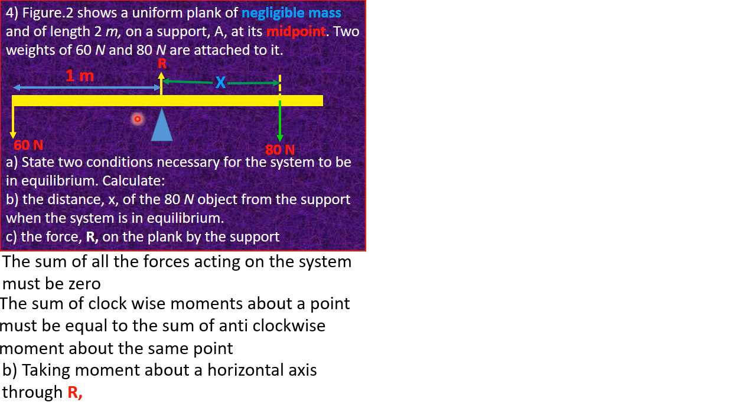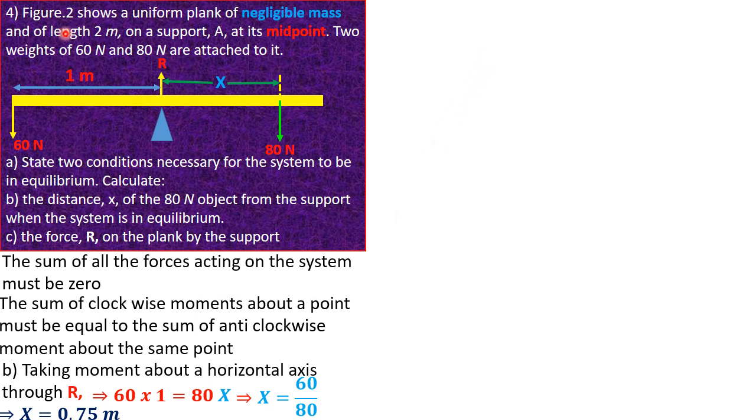If we take the moment about the point R, it means that we will neglect the forces acting at the point R, because R itself has to be 0. So at that point, our 60 multiplied by 1, which is the perpendicular distance from the pivot, which is 1 meter, has to be equal to 80 times its own distance from the pivot, which is x. Great. If we divide all through by 80, we have x equal to 60 over 80. Solving for x, we have x equal to 0.75 meters. Great. So this is the answer to our question.